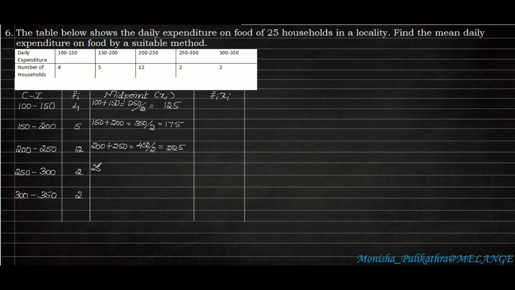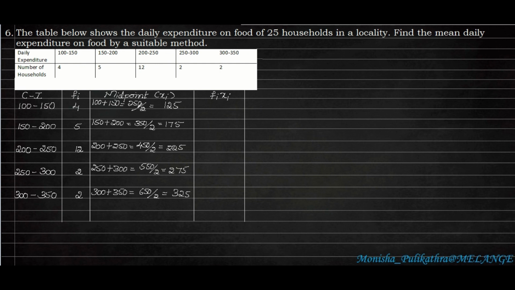So next 250 plus 300, that is equal to 550 divided by 2 is equal to 275. So next 300 plus 350 is equal to 650 divided by 2 is equal to 325.